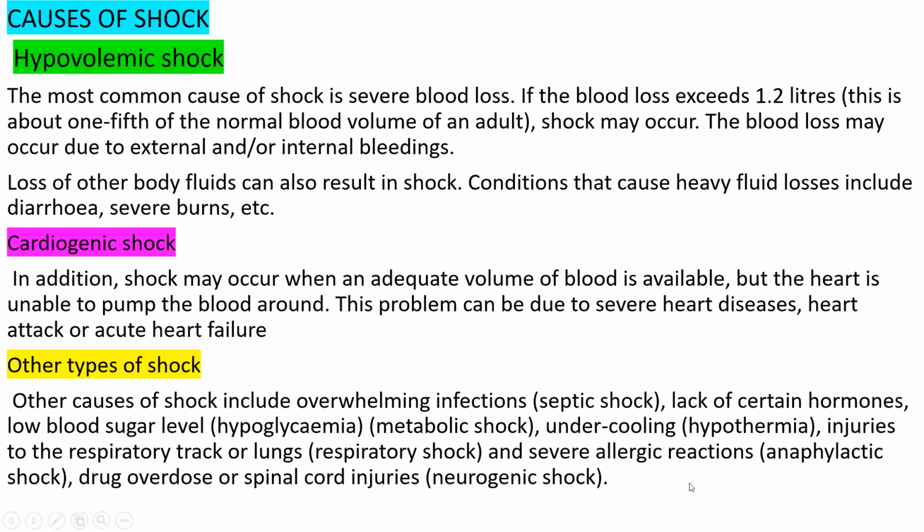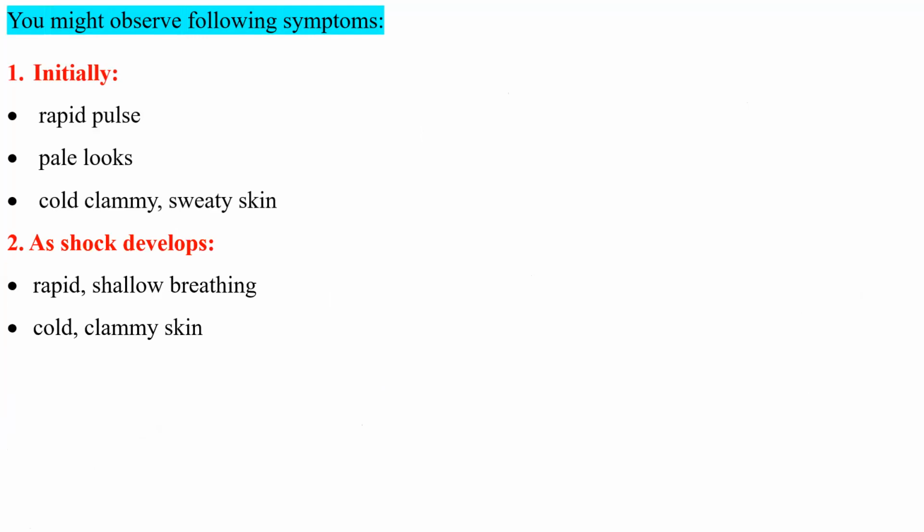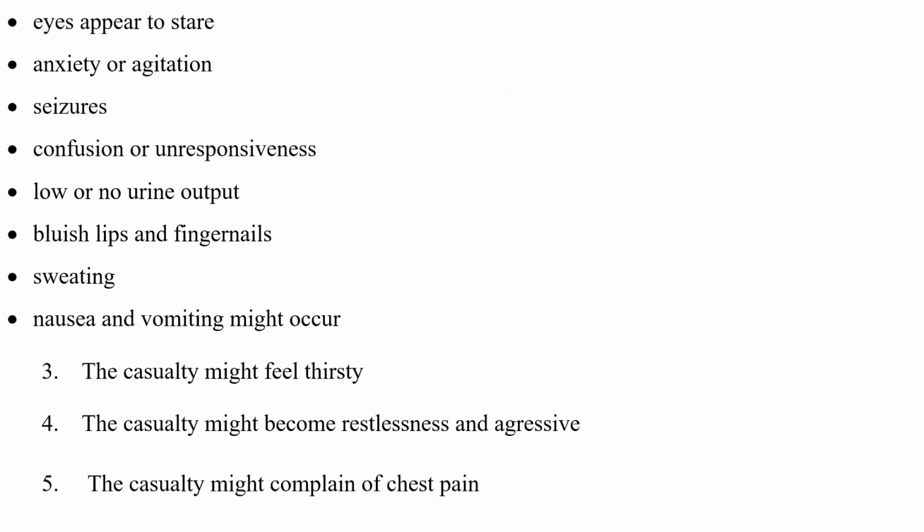You can write one by one, like खुद अपने लिए किताब पे लिख लेना कि other types of shock भी होते हैं: number 1 septic shock, number 2 metabolic shock, number 3 respiratory shock, number 4 anaphylactic shock, number 5 neurogenic shock. ऐसा करके लिख सकते हैं so that it will help you in memorizing easily. And next are the signs and symptoms, you will observe all these things. So you are clear, right? Whatever we have discussed today, every point.